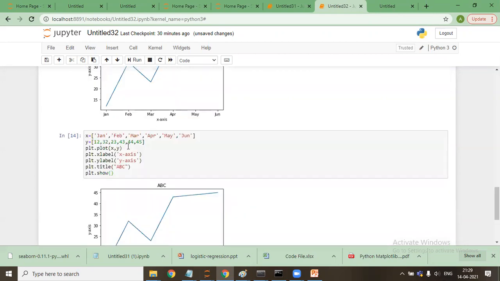It will show. Now, when we say plt dot plot, what we can do is say C is equal to red to show the red line. I can say C is equal to yellow. It will show the yellow line. With the help of C here, we can change the color of the line. And apart from C,